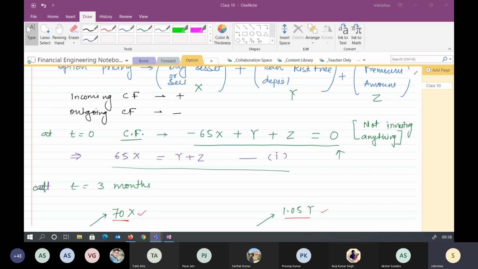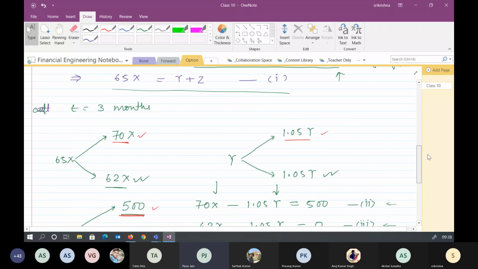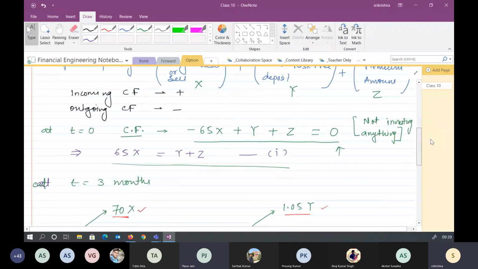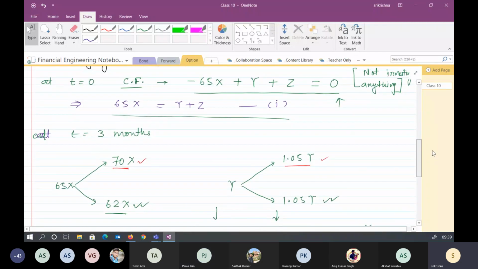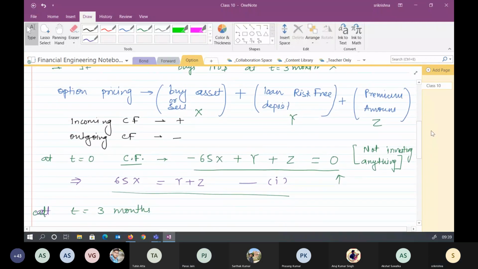Have you understood this? Yes, sir. All of you? The algebra behind this? Sir, any question? This Y, will it be deposited or should it be borrowed from the bank? Come again? Sir, at t equal to 0, should this Y value be deposited to the bank or borrowed from the bank? It depends upon what we have assumed, let me go back there. We have assumed that he is buying X amount. So for buying, he will be taking a loan, correct?